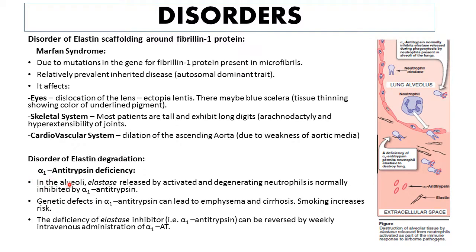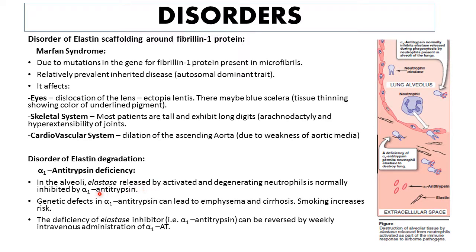So in the alveoli of lungs, elastase enzyme is responsible for breakdown of elastin which is present in the alveolar walls, and this elastase enzyme is released almost continually by activated and degenerating neutrophils, and this released elastase, if its activity is not inhibited or kept in check, would damage or break down the elastin present in the alveolar walls, resulting in damage to the alveolar walls.